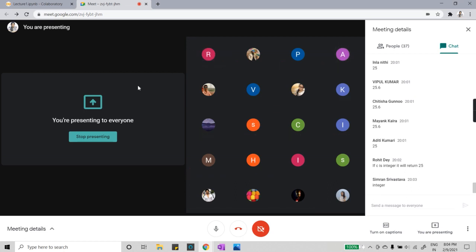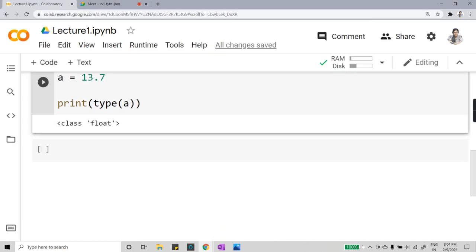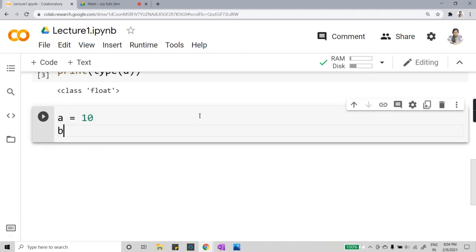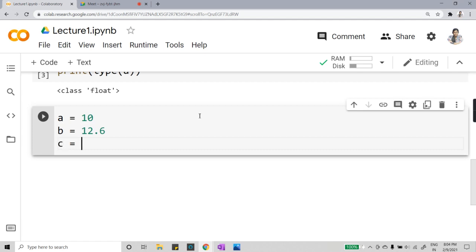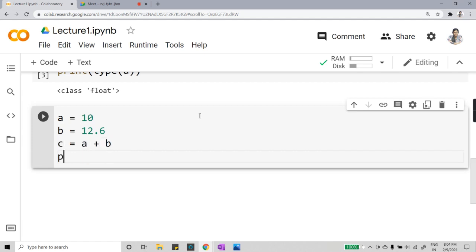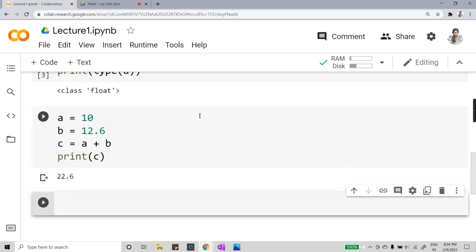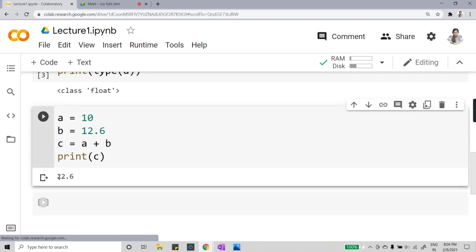Okay, fine. Let's go and see an example for this. Let's say I have written a is equal to 10. I have taken a variable a and stored the value 10. Now I am taking another variable b and storing a float value, let's say 12.6. Now I would do c is equal to a plus b. When I write print c and run my code, see what output I get. I am getting 22.6. That is a float value.